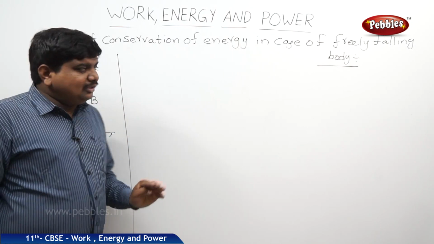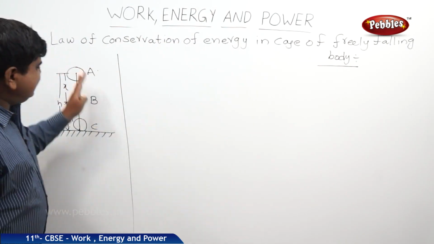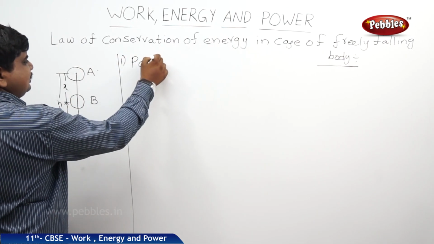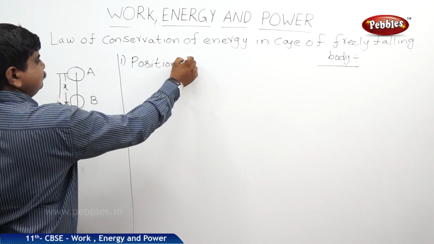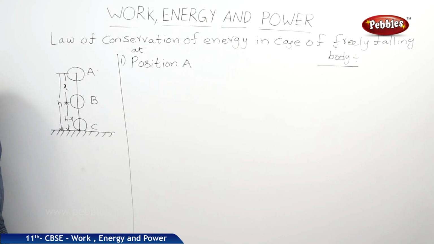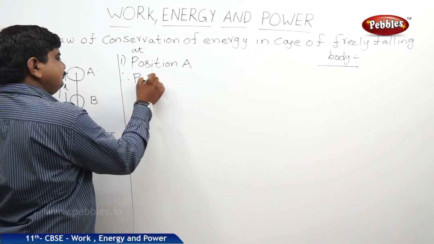If that is possible, we can prove the law of conservation of energy in this case. We will see it one by one. First is position A. At position A, what is the potential energy of the body?